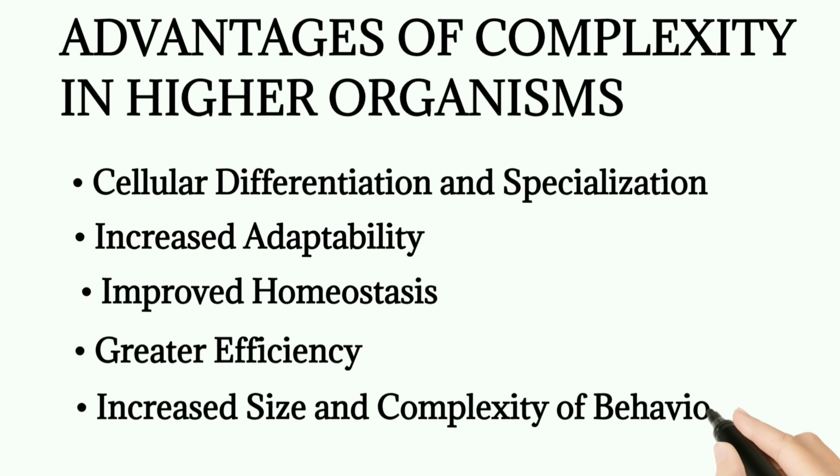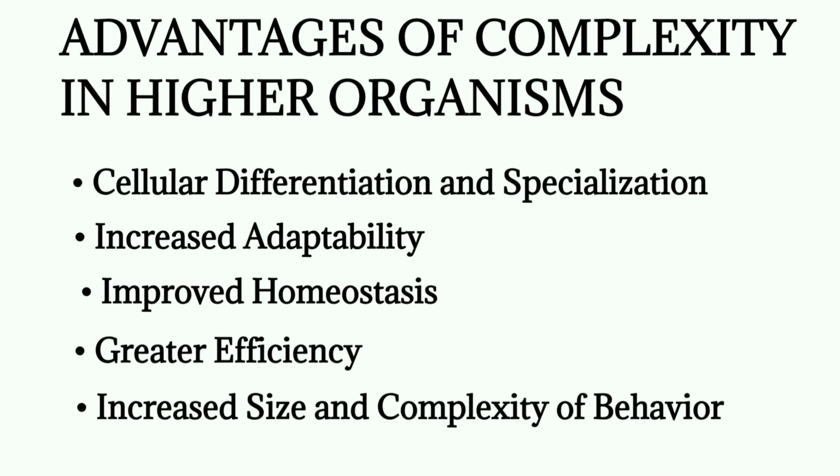The third one is improved homeostasis, meaning that these organisms are able to maintain a constant internal environment in the body. The fourth one is greater efficiency. Because these organisms are structured, they carry out basic life processes like respiration and nutrition more efficiently. The fifth one is increased size and complexity of behavior. This complexity makes organisms grow larger and develop more sophisticated behavior. Do you understand? Higher organisms have a better chance of survival than unicellular organisms.